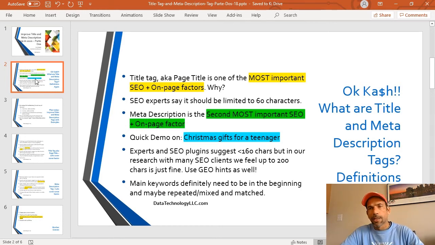Okay, Cash, what are title and meta description tags? Definitions again, please. You may have missed that first part, so I'm just going to take this slide to go over them. Title tag, also known as page title, is one of the most important SEO and on-page factors. Why is that? Well, let me show you.